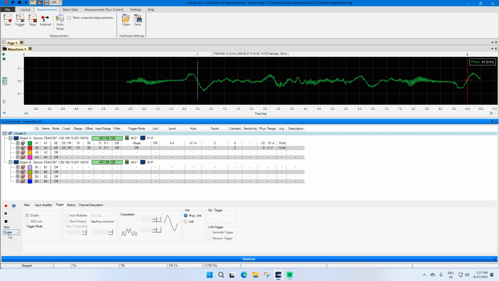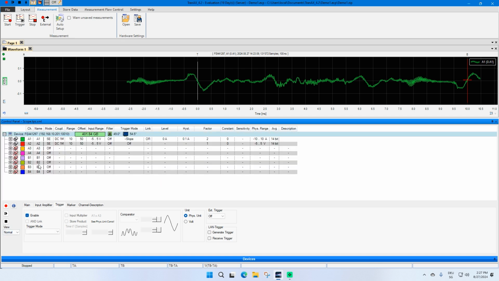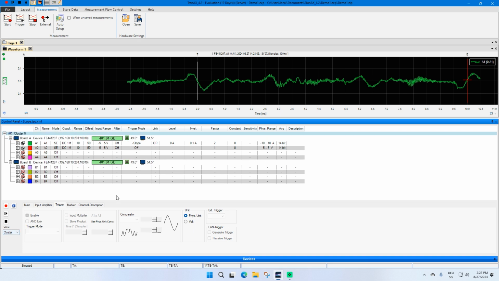This is only a view setting. Now we can define so-called clusters. Clusters can be used to define different sampling rates, for example, for each board separately.